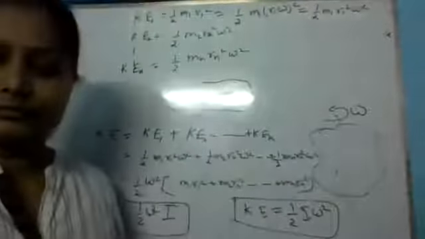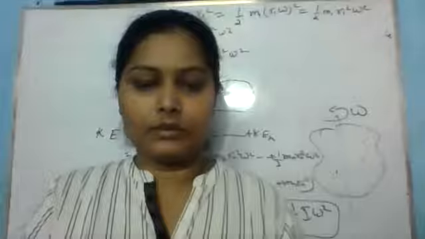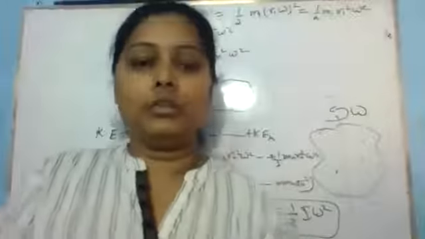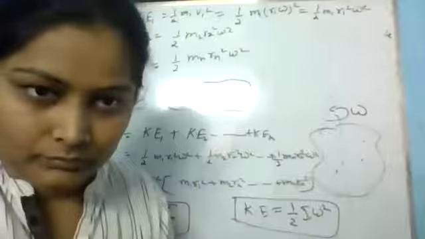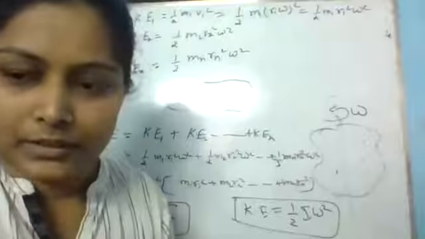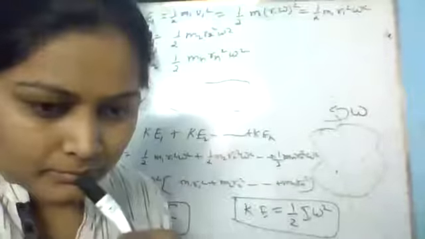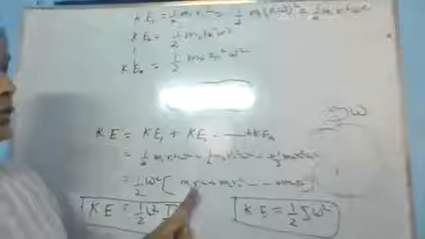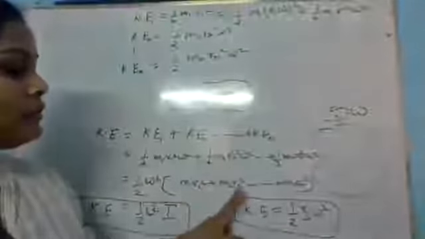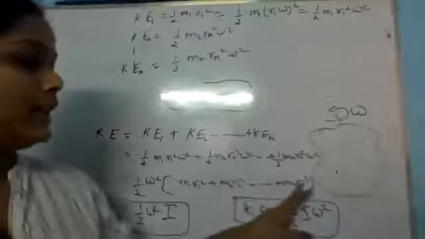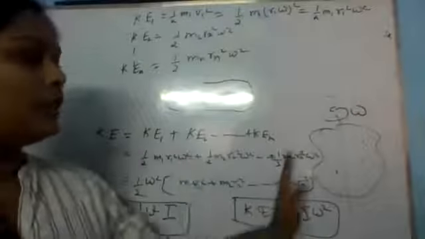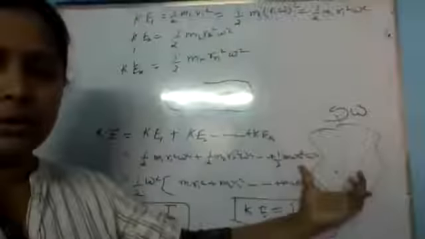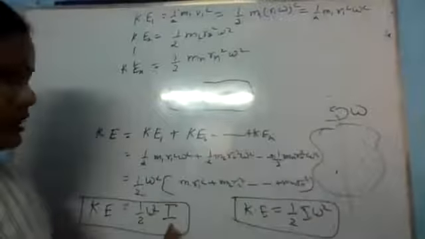Is this clear? Now what is I? Yes, anybody saying something? Ma'am, what is I here? I is moment of inertia. Can you not see? m1 r1 square means I1, m2 r2 square means I2, mn rn square means In. So this is the summation of the moment of inertia of each particle, that is the total moment of inertia. And this is the total moment of inertia.